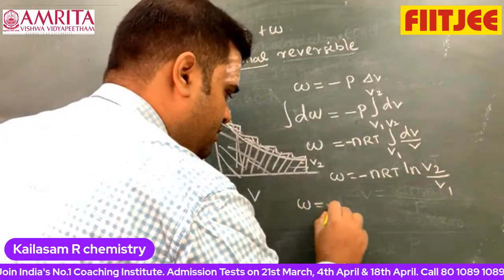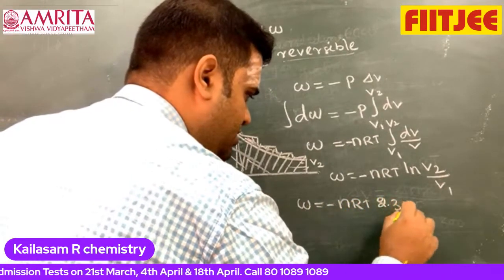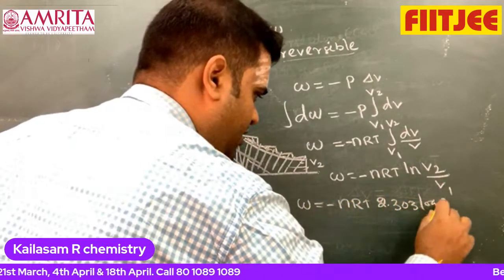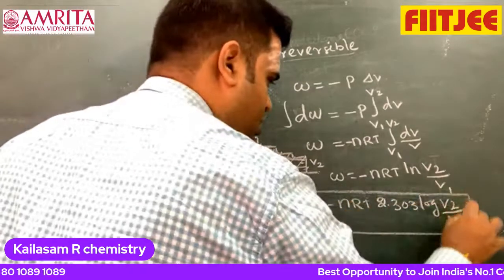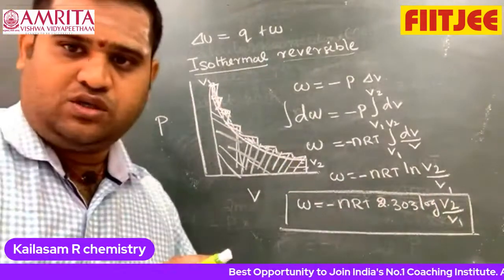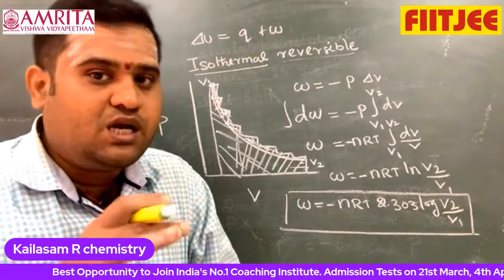Therefore, W is minus nRT 2.303 log of V2 by V1. This is the equation we can use for isothermal reversible expansion or isothermal reversible compression.